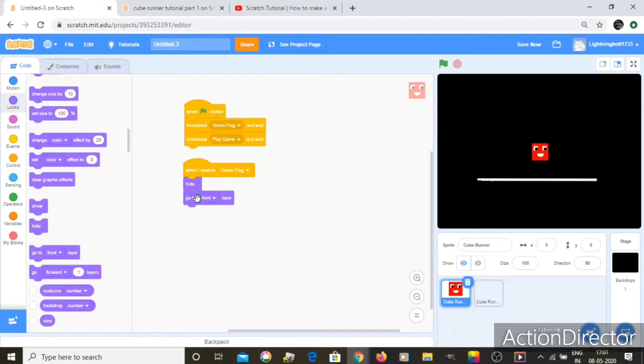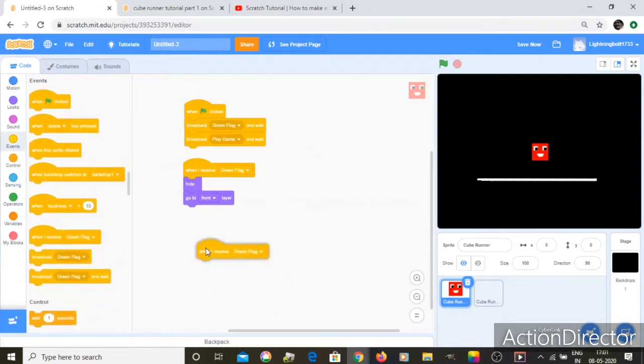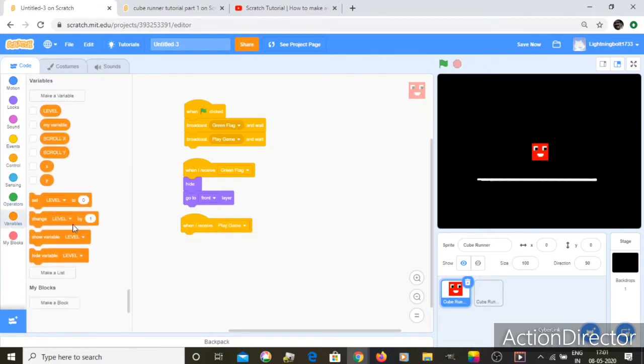Okay, so now it'll hide. I'll go to front layer so that the backdrop doesn't come in front of it. And now let's take another events, and now let's say when I receive play game, let's go to variables, set level to 1.